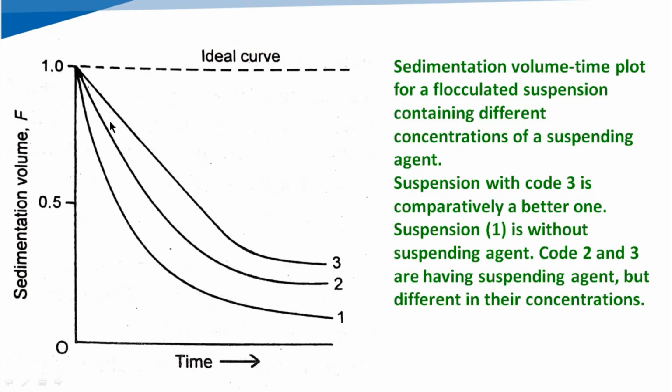Depending on the concentration of the suspending agent, 3 different patterns have been observed. So here we can say on the basis of the figure that in the first case there is no suspending agent, then afterwards we can consider the second, which is good compared to suspension number 1, and compared to 1 and 2, the 3 is comparatively better. So we can say the concentration that we have added in suspension 3 is very good, and we should go for this concentration of the suspending agent.